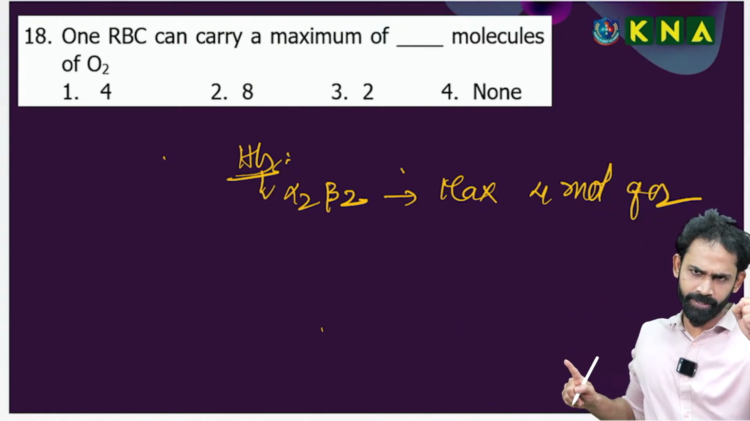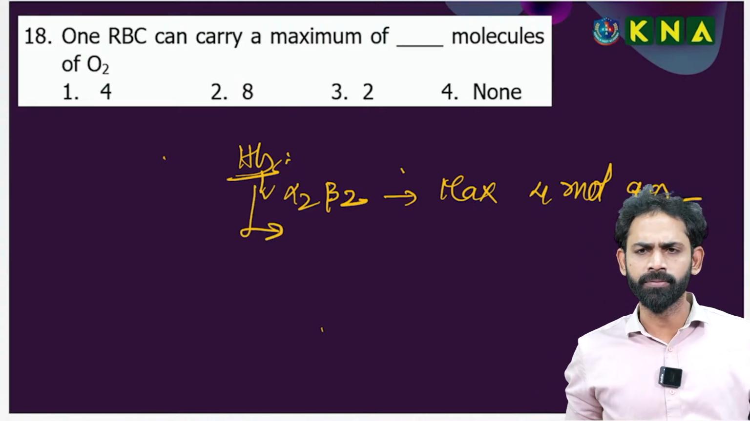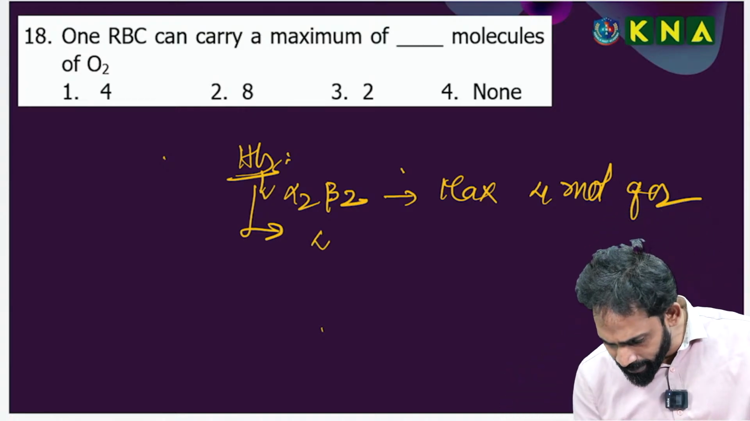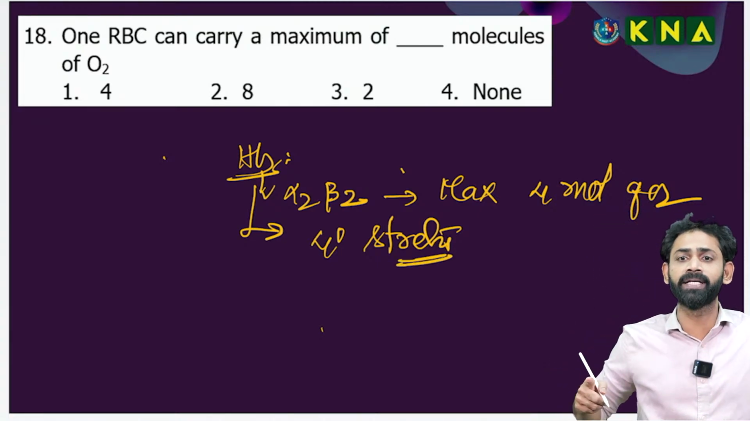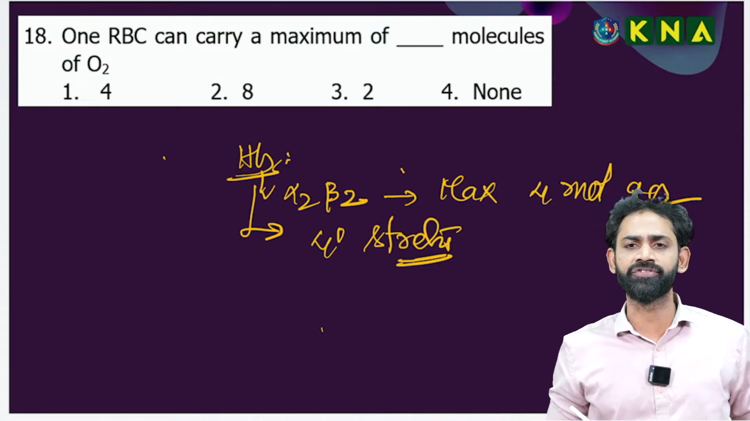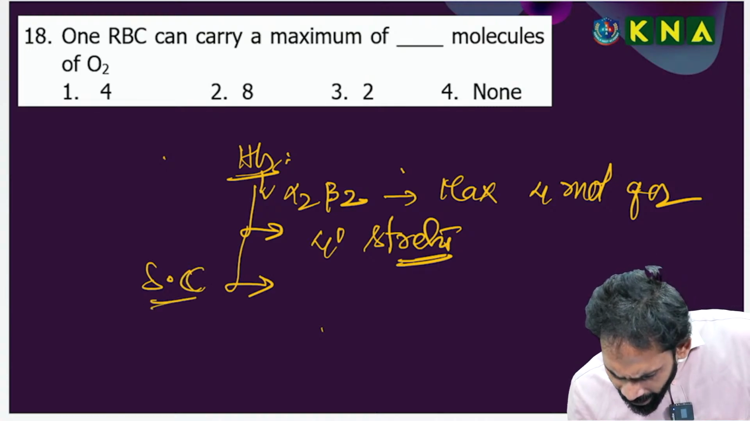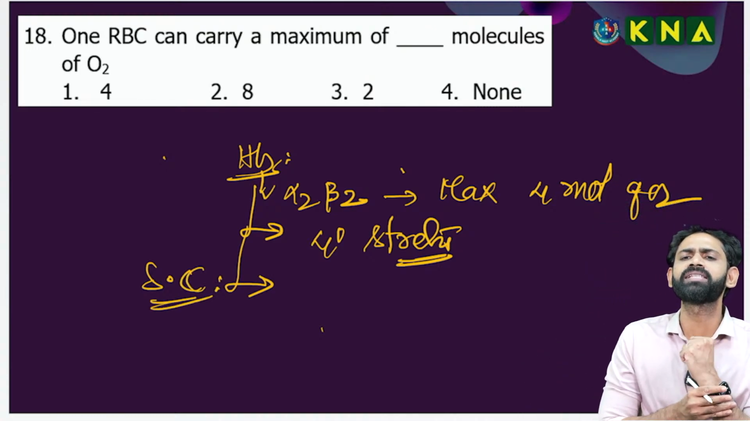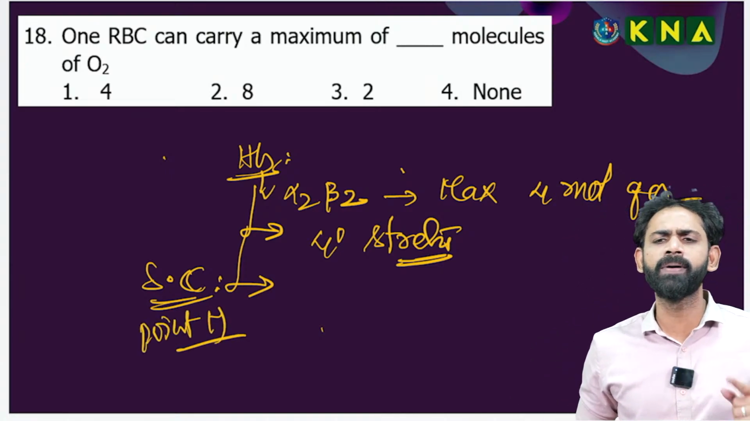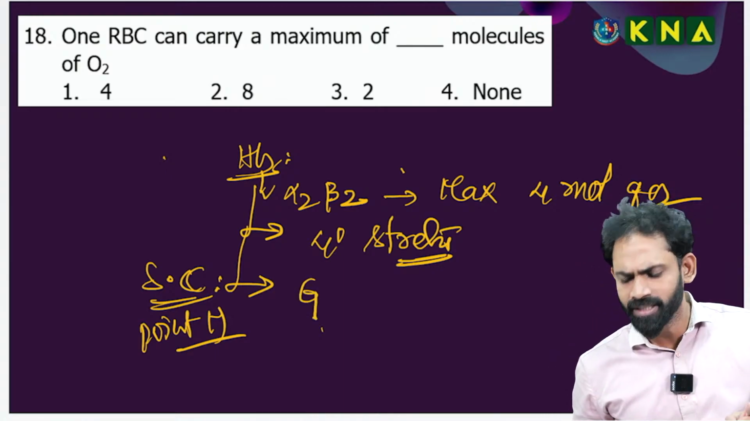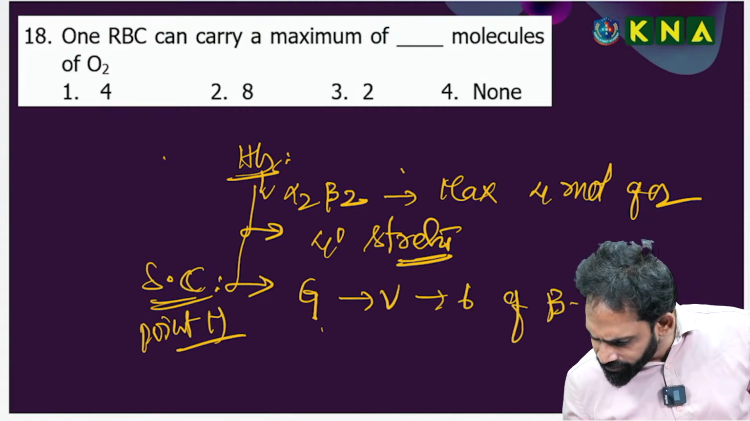Hemoglobin is the only example in our syllabus exhibiting the quaternary structure. Remember this point. Can you correlate this with sickle cell anemia? Sickle cell anemia is due to point mutation, yes or no? If you remember, in sickle cell anemia glutamic acid is replaced by valine at the 6th position of the beta polypeptide chain. Do you remember this?